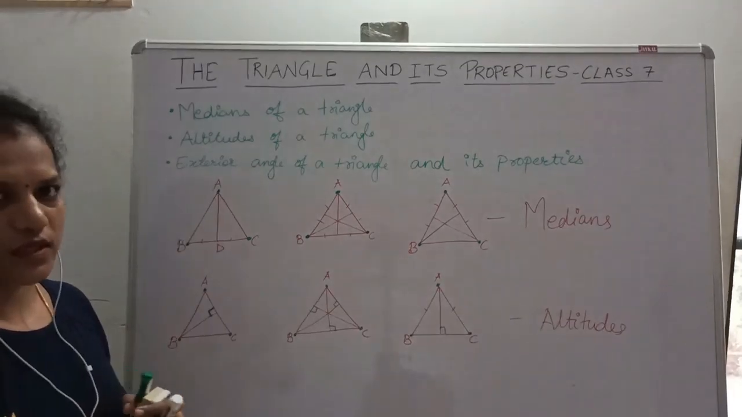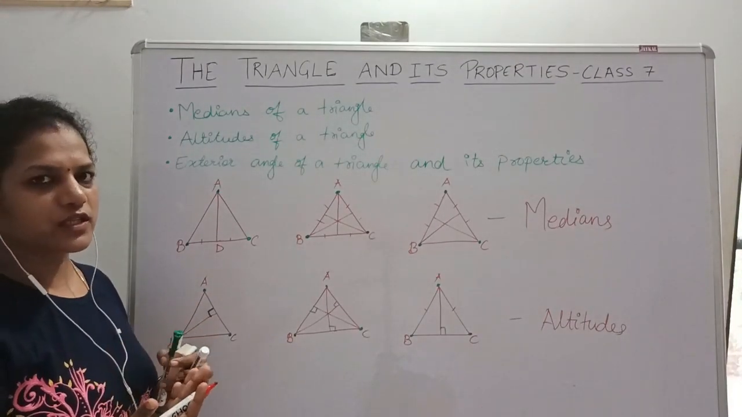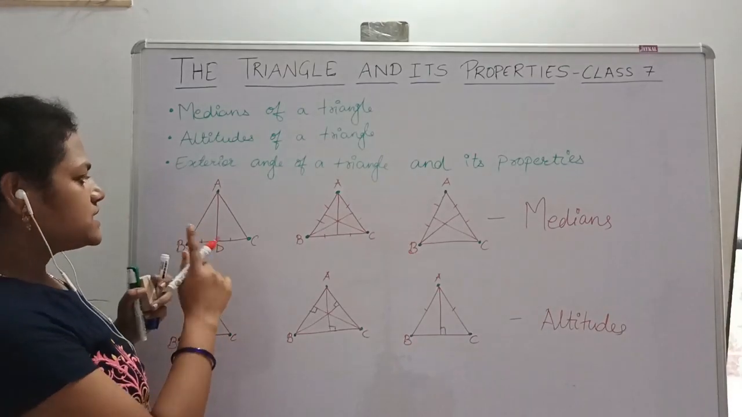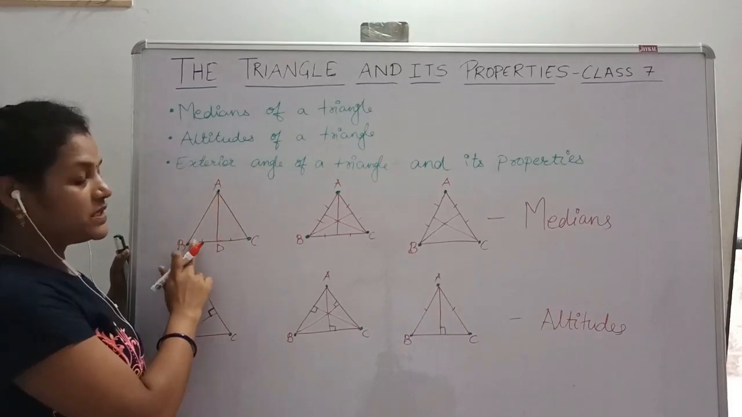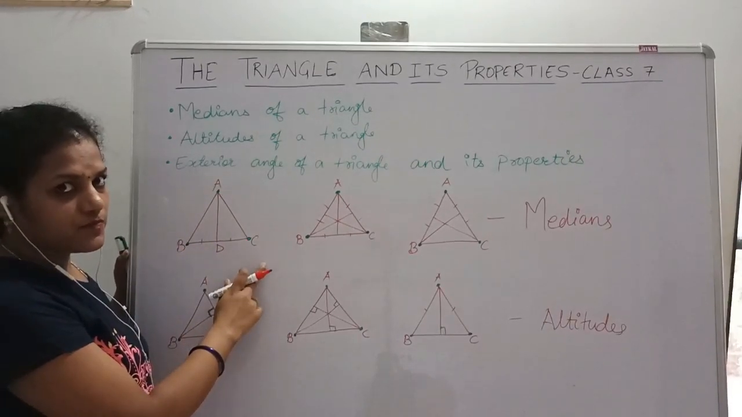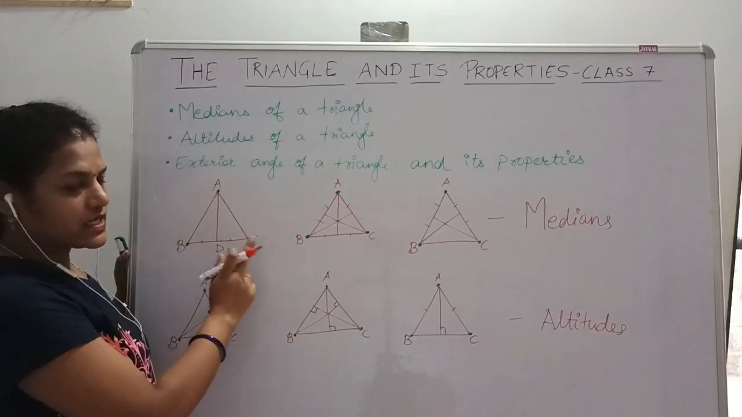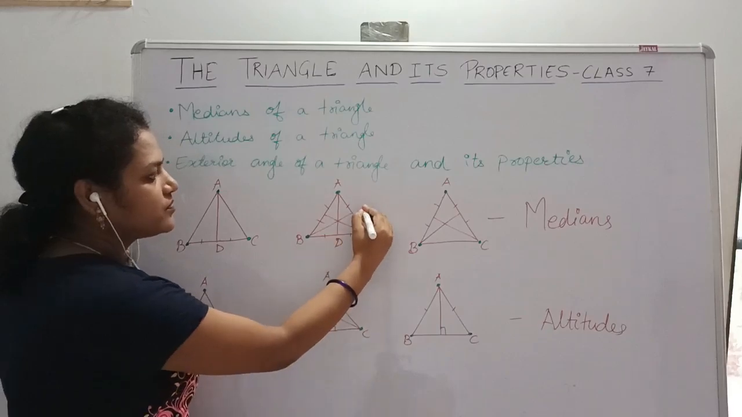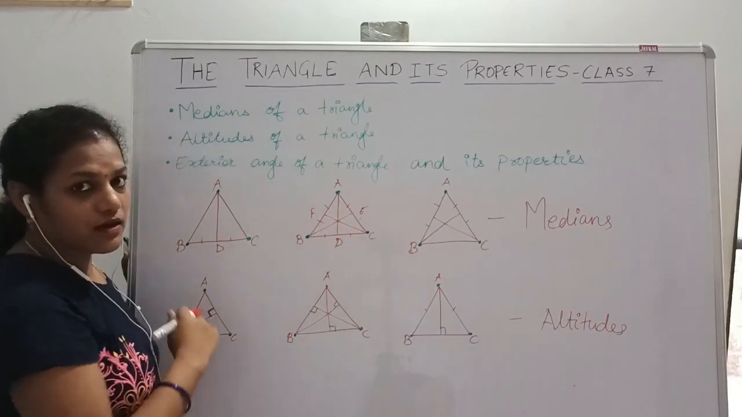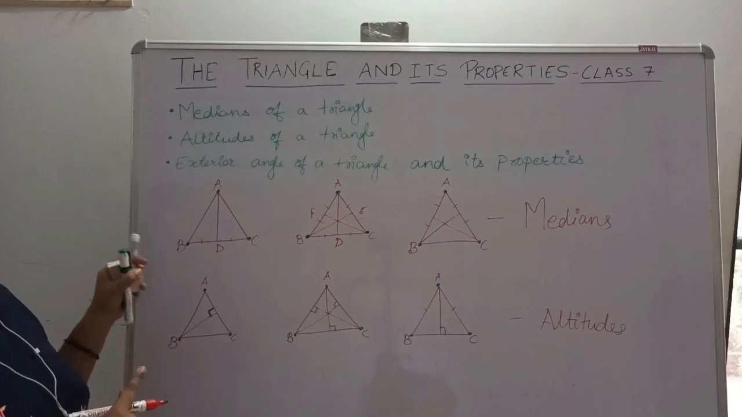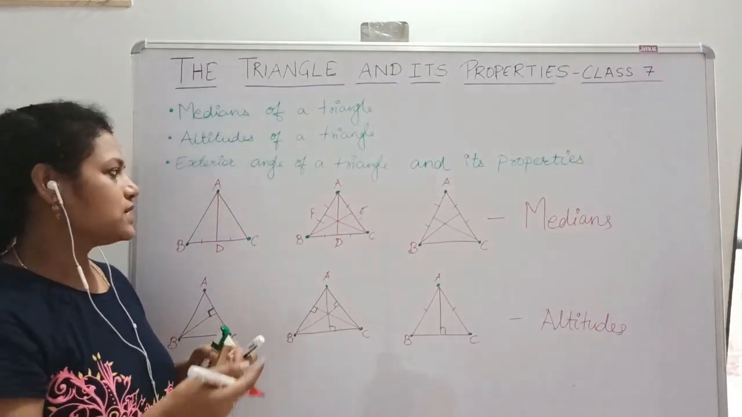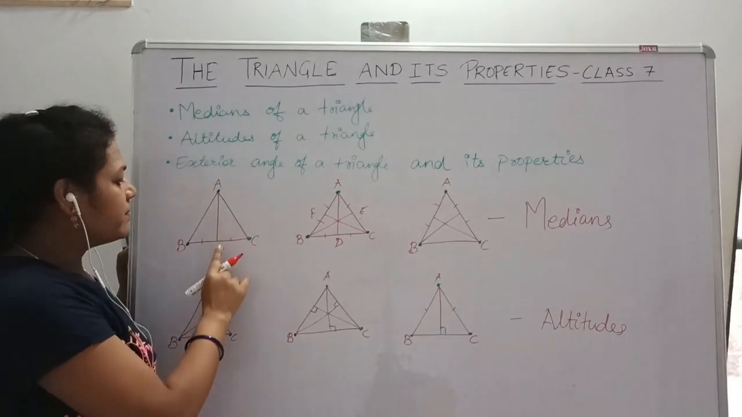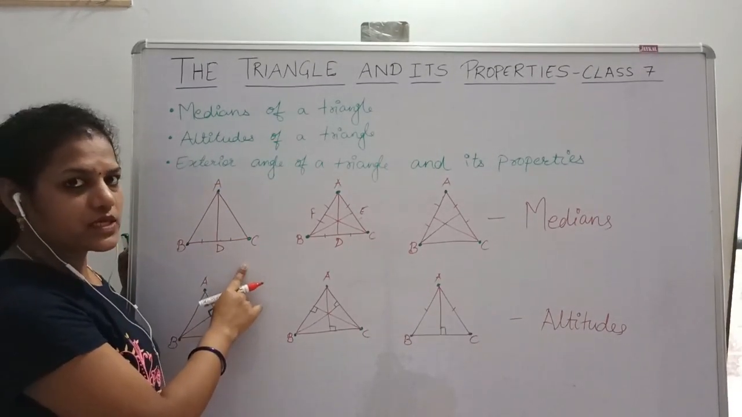Many people get confused between medians and altitudes, so I will clear that concept here. Consider this is a triangle ABC. Its three vertices are there, so three medians will be there. A median can be defined as the line segment from a vertex to the midpoint of the opposite side of a triangle.